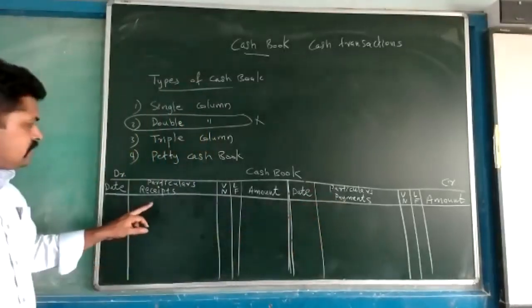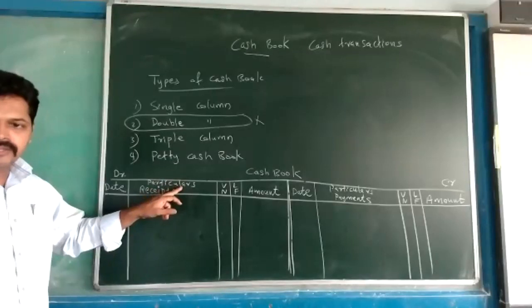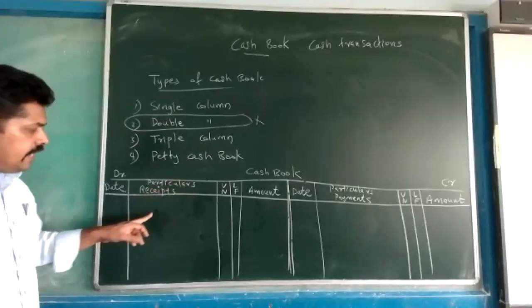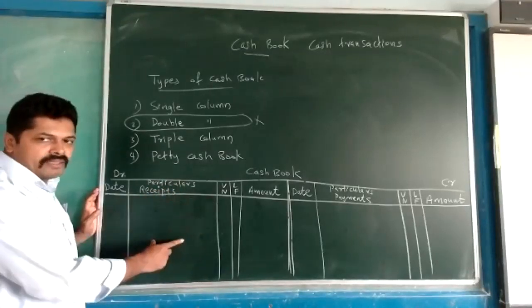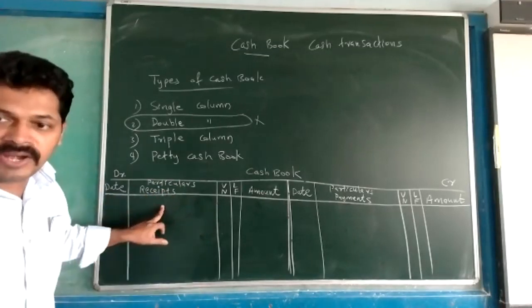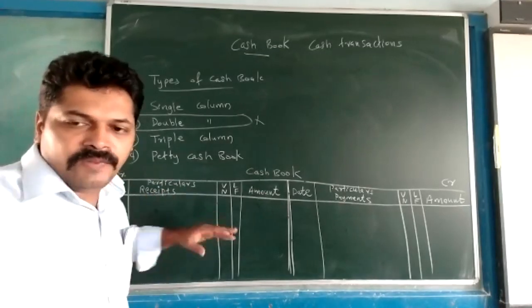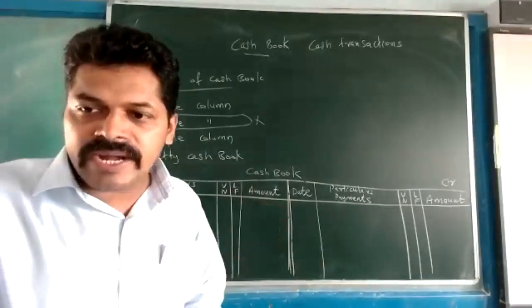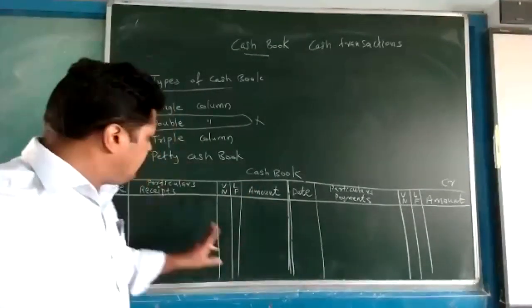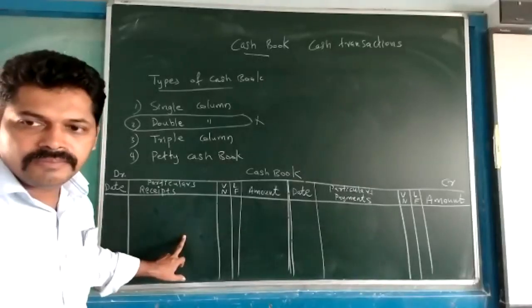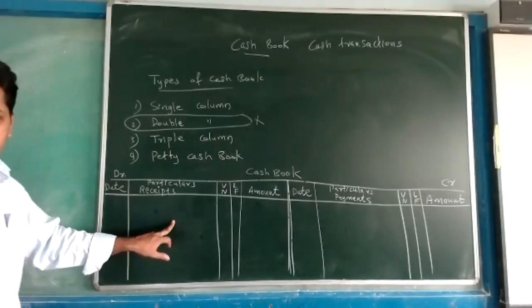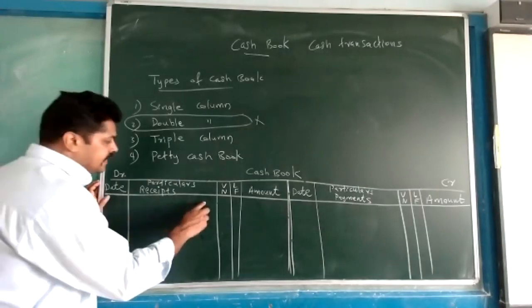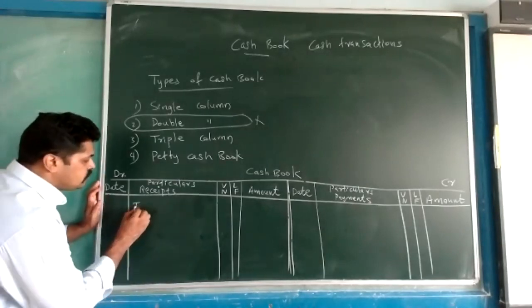Then in the particulars column, the receipt side, when we write something, actually we are writing one of the aspects. If you think about the journal entry, there is a debit aspect and a credit aspect. So here we are writing the credit aspects. And before writing the credit aspects, here we use 2.